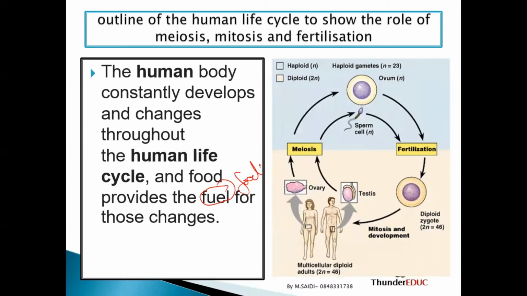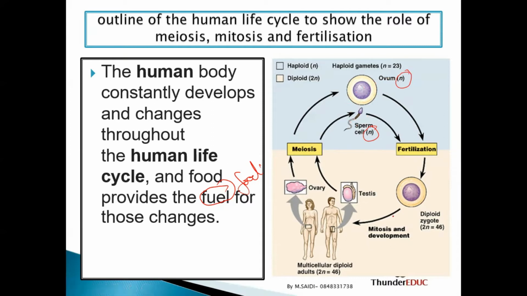So that now you can do other body activities. In the life cycle, you start with the ovum and the sperm. When these two fuse, the haploid nucleus of the sperm fuses with the haploid nucleus of the ovum, and you form a zygote. So fertilization occurs when these two fuse, and you form a zygote.